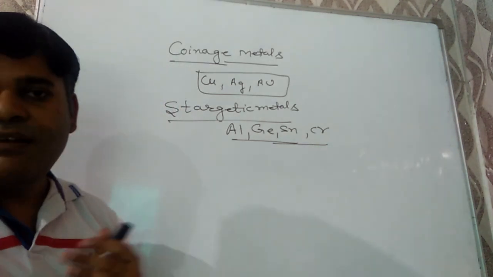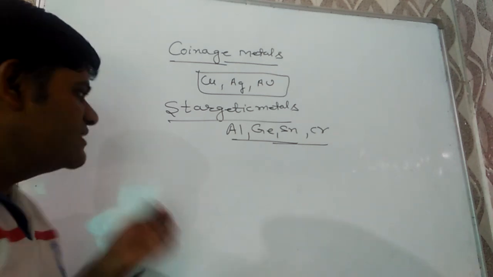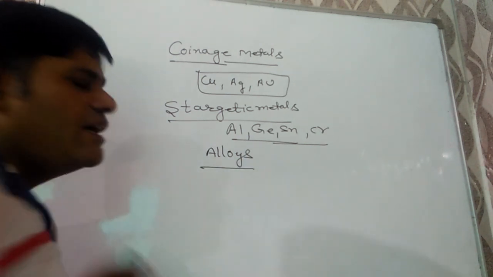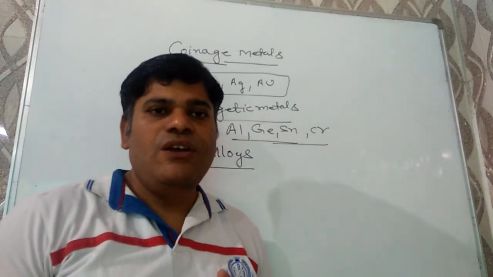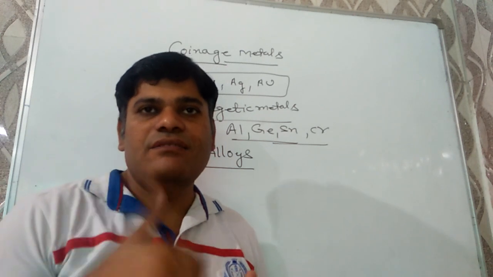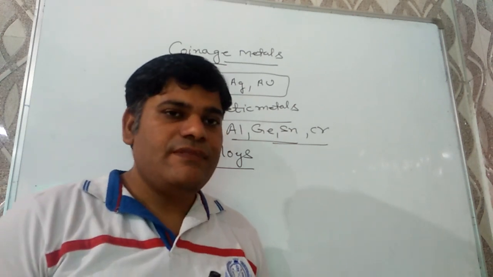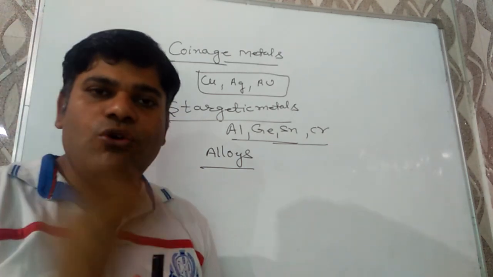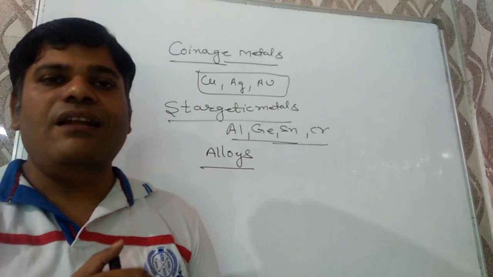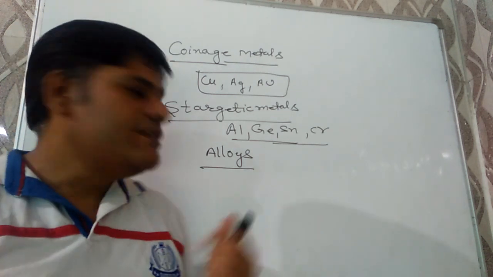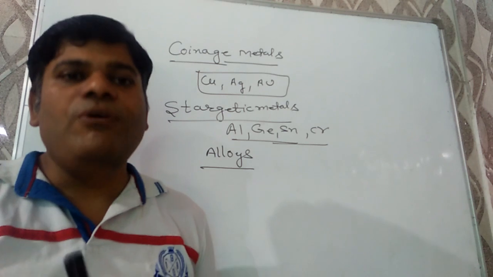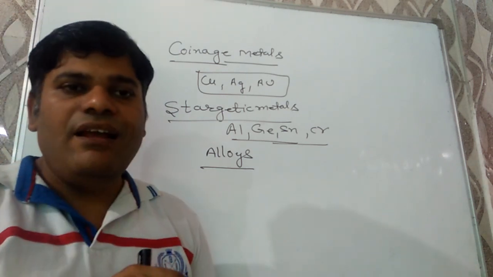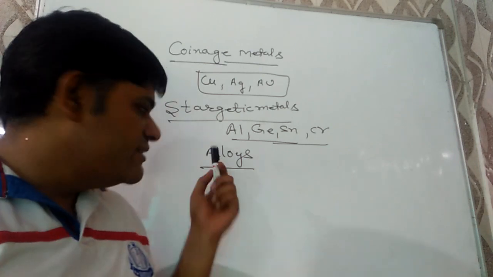Next, metals are used for making alloys. This question is also very important for our daily life too: what are alloys, and give examples of a few alloys. Alloys, as the name shows, are homogeneous mixtures of a metal with another metal or non-metal.